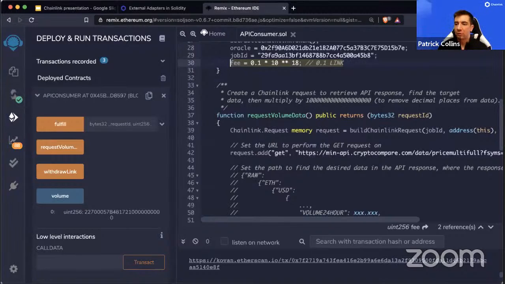Do you get extra Link token back, or will it get consumed by the node? If it just gets consumed, what will be the advantage of sending more Link? No. So you just want to send whatever the cost of the job is. So there is no advantage to sending more Link. Don't do that.